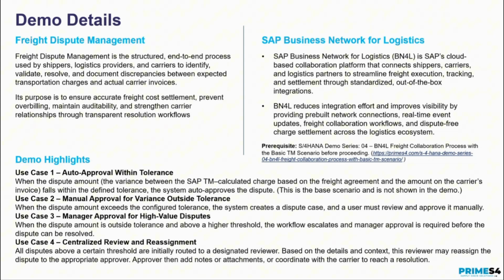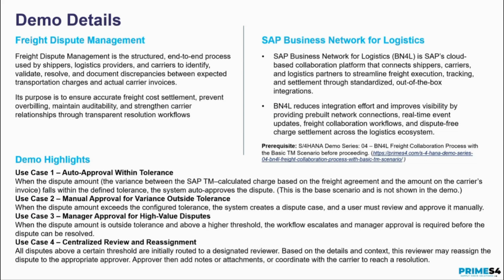Now, there is a use case 4 that we'll also show, which is much simpler. It is centralized review and reassignment. In this case, there is not much of a threshold or limit. Whenever there is a dispute outside the tolerance, typically it will go to one person. He will review it, and then he will assign it to the right person, and that person can later approve the process. It's a workaround situation, but this is very much required by many of the customers that we see.